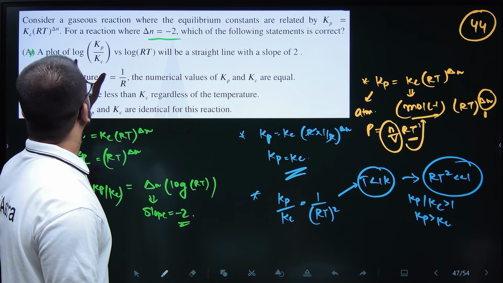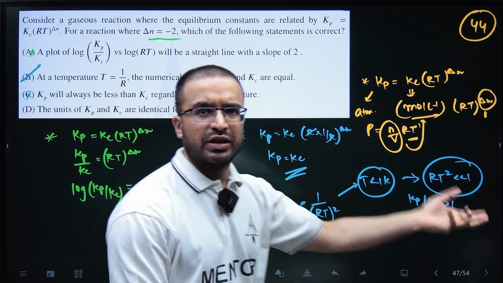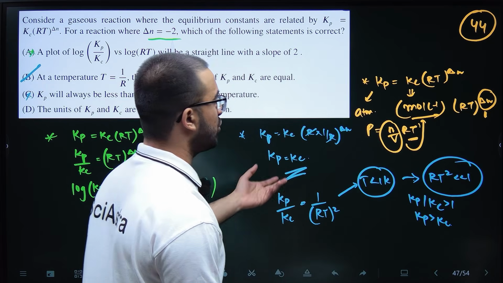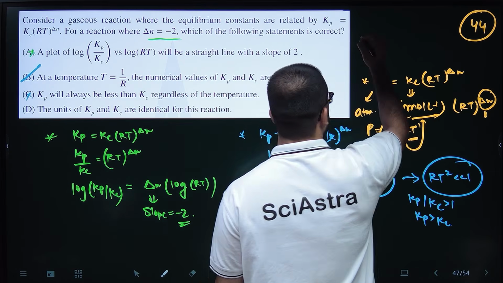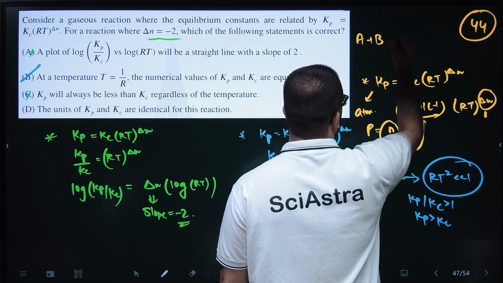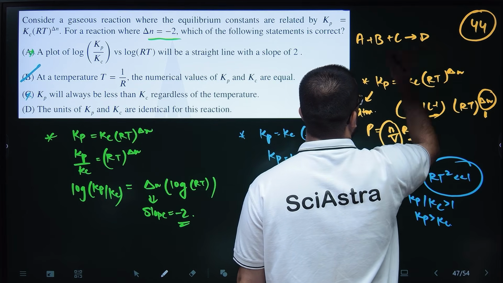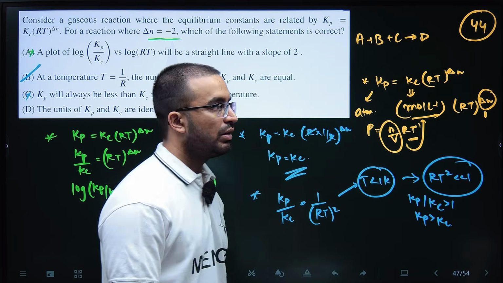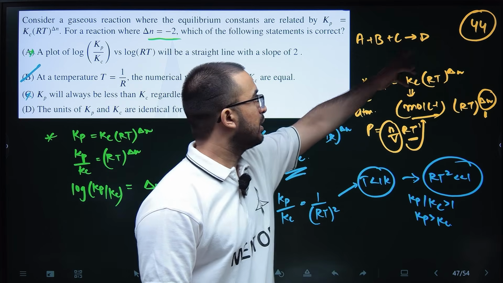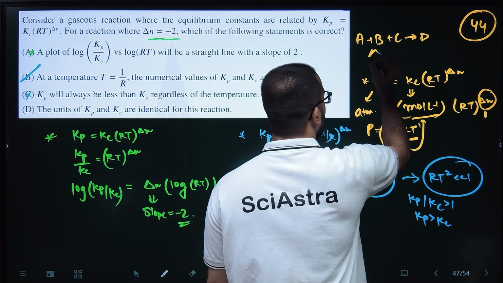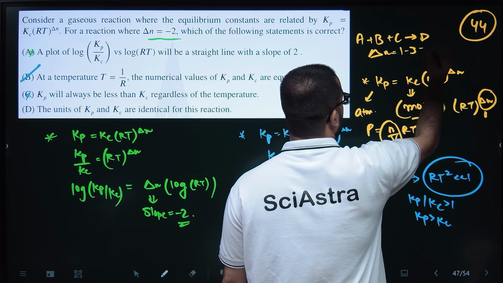First of all, if the reaction is not given, nothing is given, delta n is minus 2. So you can take the reaction as, let's suppose, A plus B plus C giving D, so delta n will be 1 minus 3, which is minus 2.